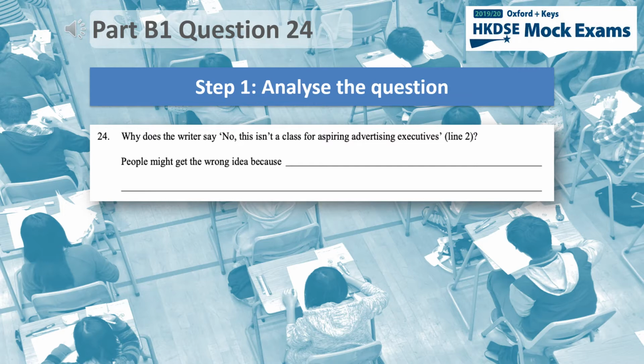Let's start by looking at the question. It asks you to explain the quote "No, this isn't a class for aspiring advertising executives," from line 2 of the text. To do this, you need to complete a sentence that begins with, "People might get the wrong idea because." In other words, your answer should be the reason why people might misunderstand what the class is about.